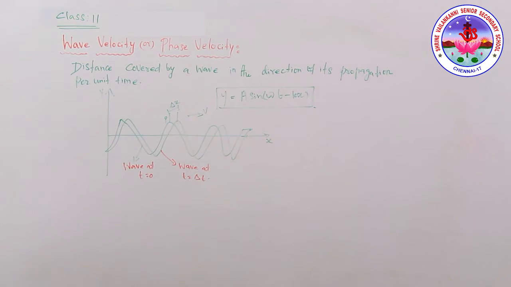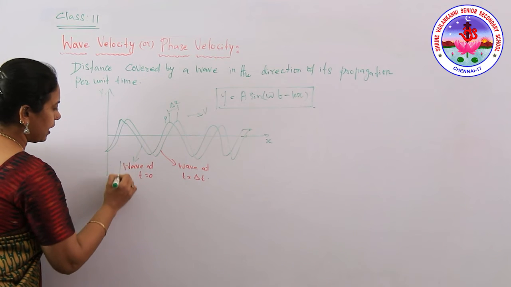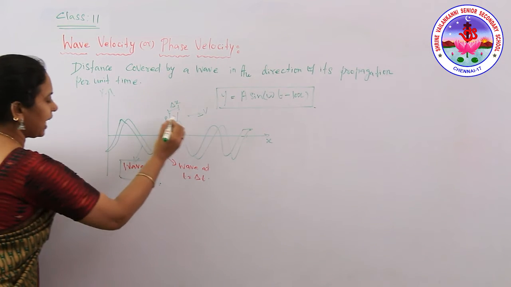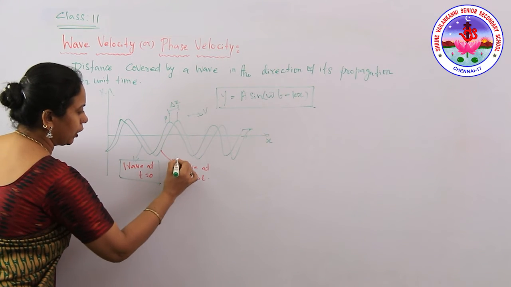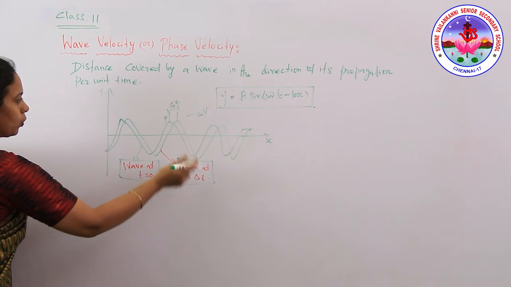Here we plot the wave at two different instants: for the first wave, t equals 0, and for the second wave, t equals del t. Some change occurs with time.